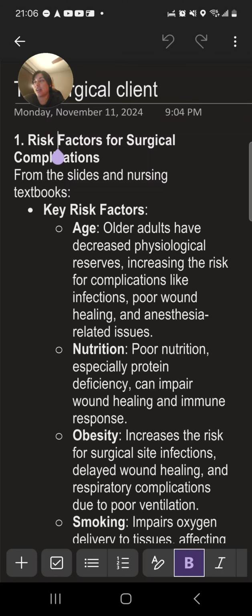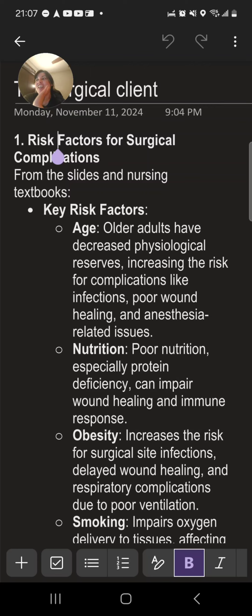So the risk factors for surgical complications. She has 9 questions regarding the surgical client. I had given her the whole slide of the surgical client, and then I asked her to go, and she's been pulling it out of a medical surgical book. So that's cool. I'm calling ChatGPT a girl.